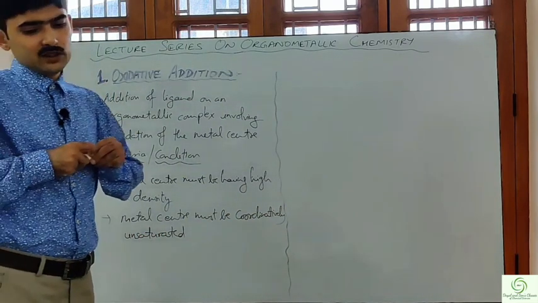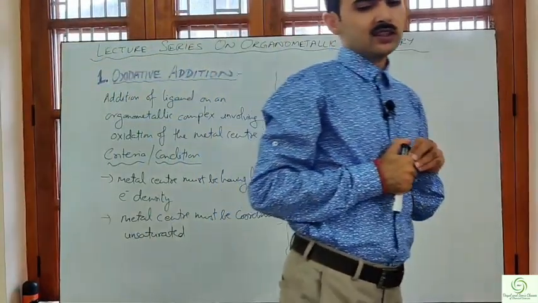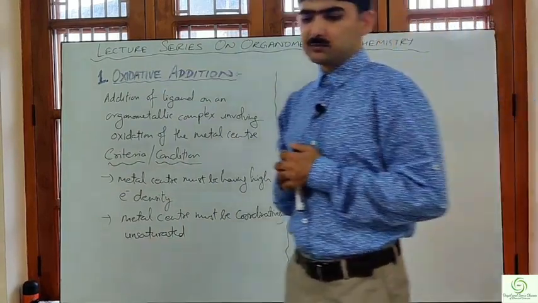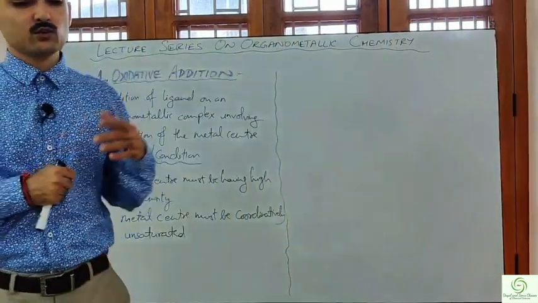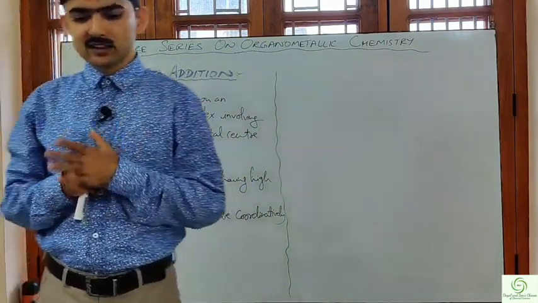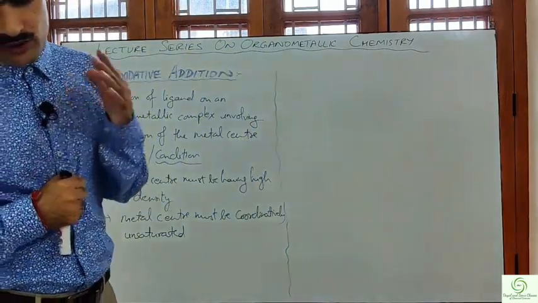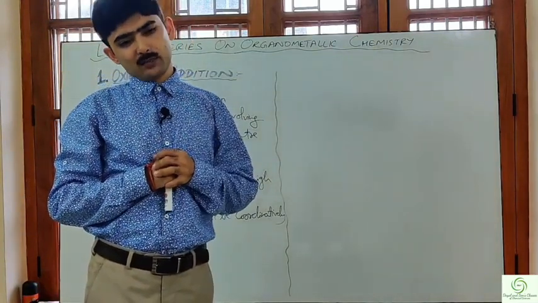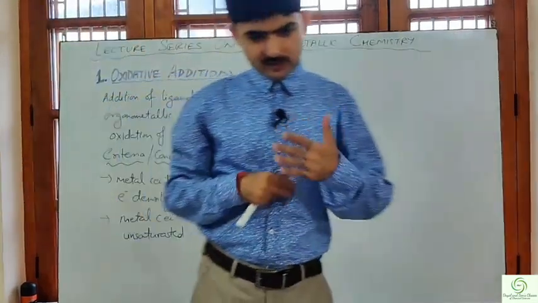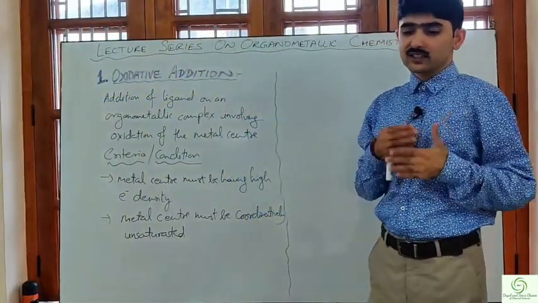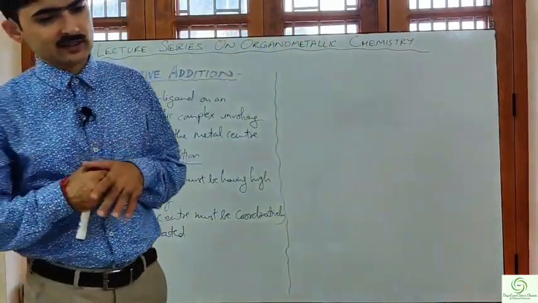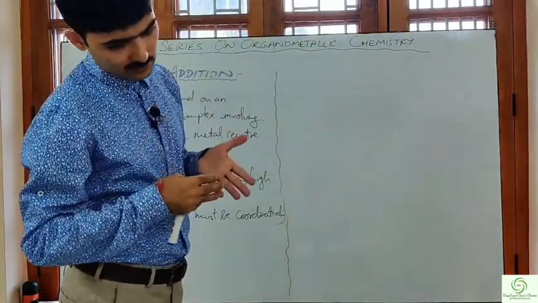The metal center in the complex must be coordinatively unsaturated. This means there must be at least two or more vacant coordination sites on the reacting complex. By coordinative unsaturation, we mean that there is availability of vacant coordination sites on the metal center of the reacting complex.